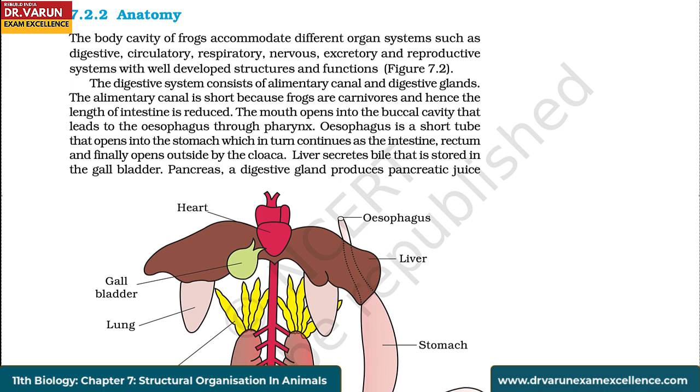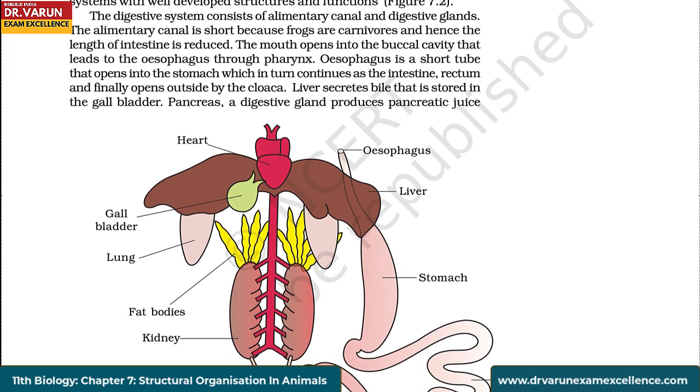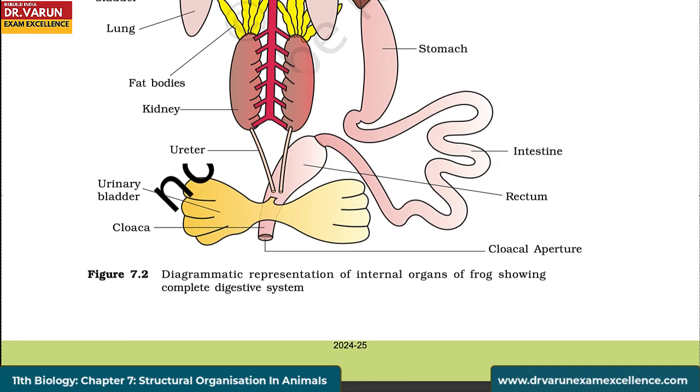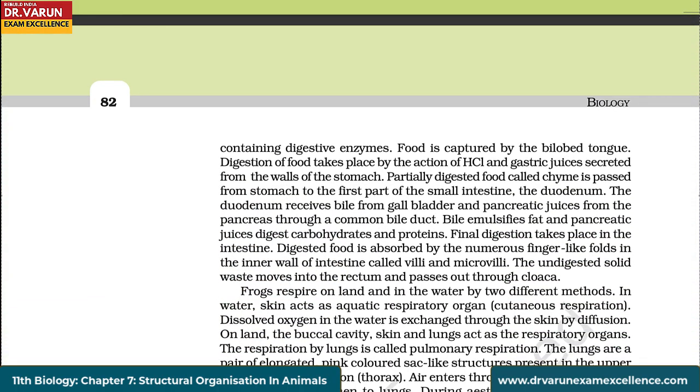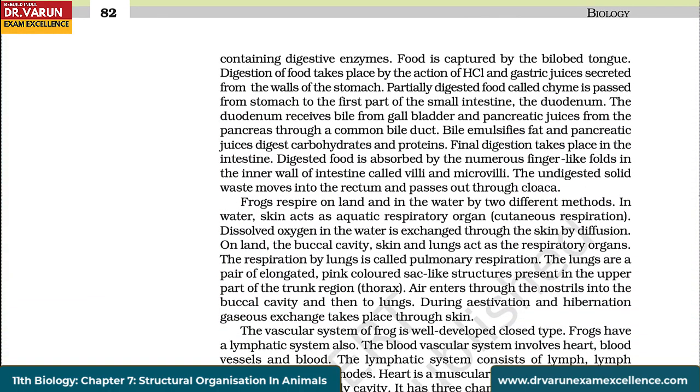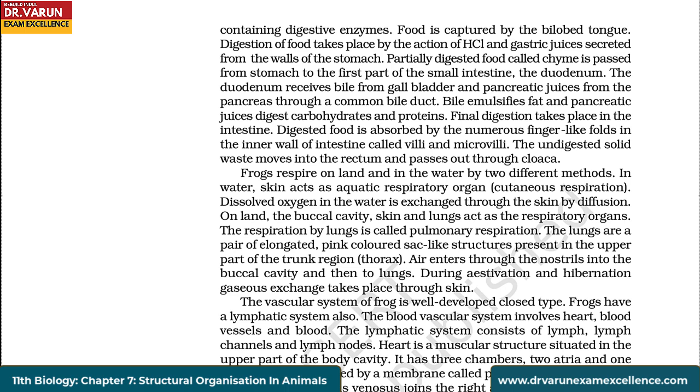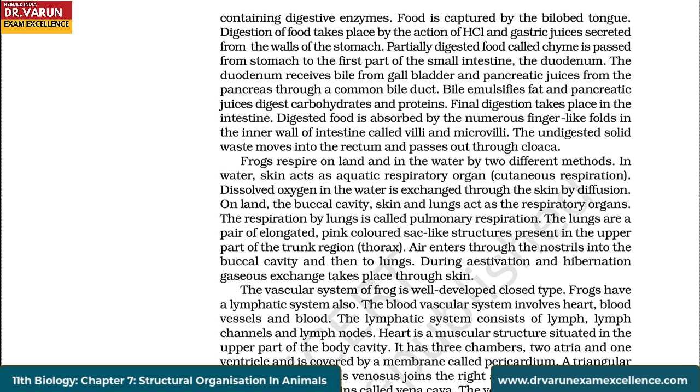The liver secretes bile that is stored in the gallbladder. The pancreas, a digestive gland, produces pancreatic juice containing digestive enzymes. Food is captured by the bilobed tongue. Digestion of food takes place by the action of hydrochloric acid and gastric juices secreted from the walls of the stomach. Partially digested food called chyme is passed from the stomach to the first part of the small intestine, the duodenum.